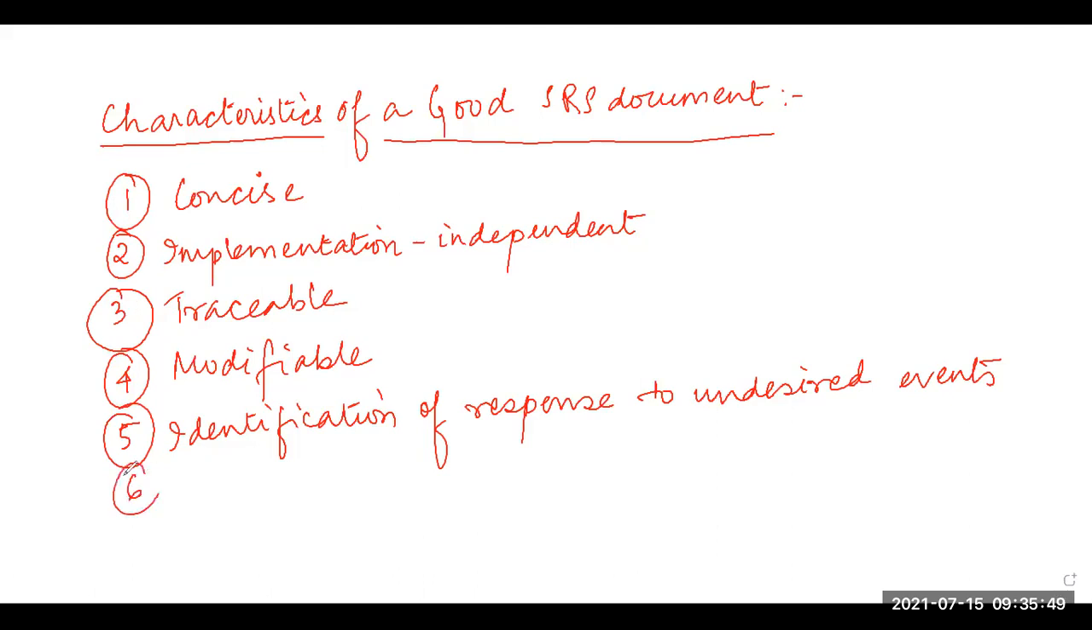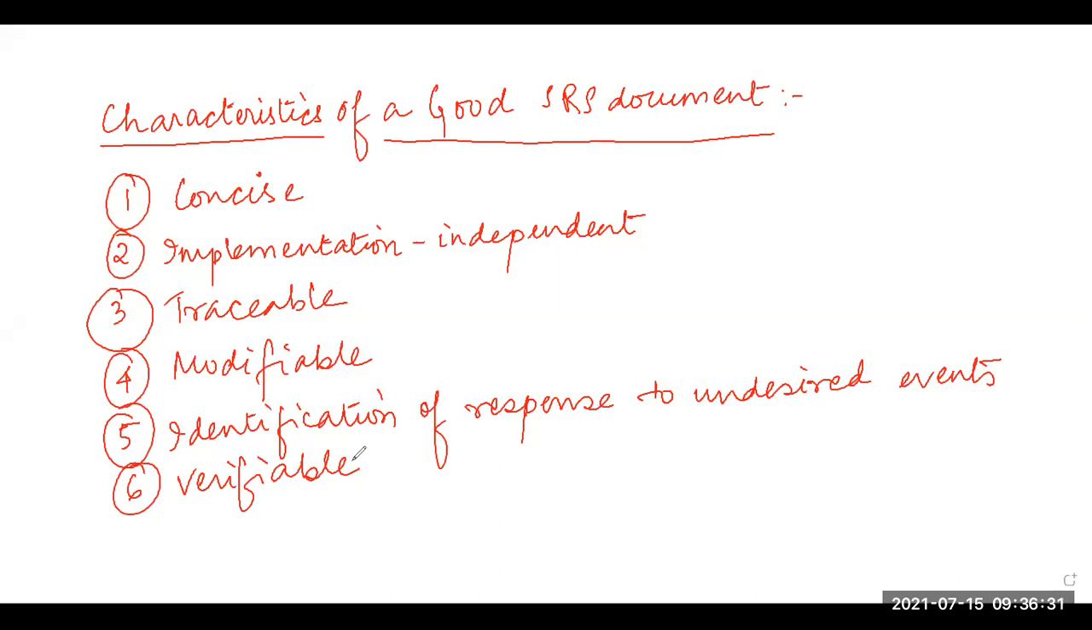Then the sixth and last important characteristic is verifiable. All the requirements of the system that are documented in the SRS document should be verifiable. This means that it should be possible to design the test cases based on the description of the functionality, right? So whether or not requirements have been made in an implementation, it should be possible to design test cases based on the description of the functionality.